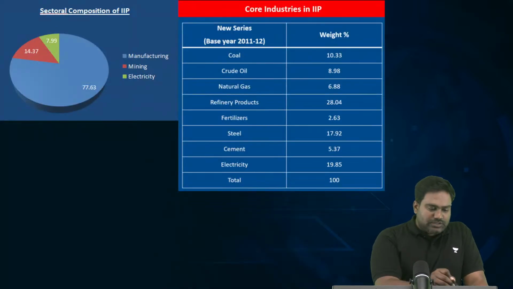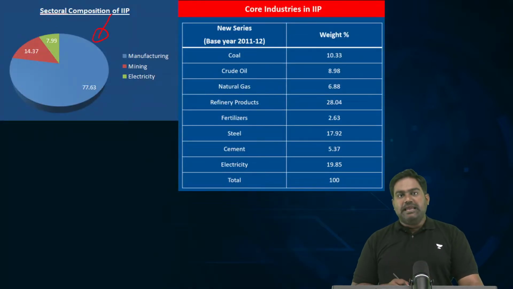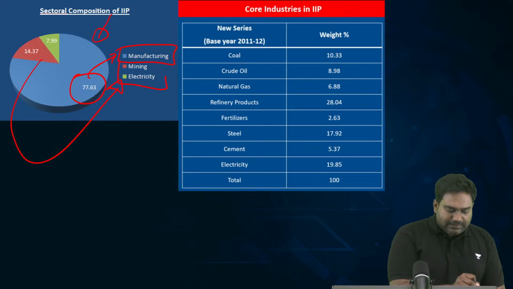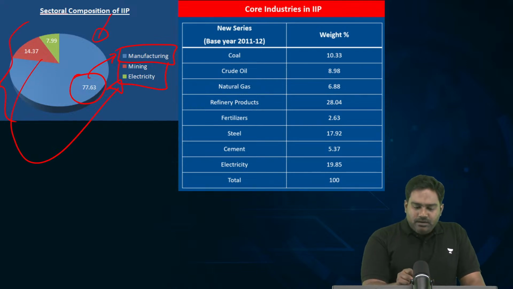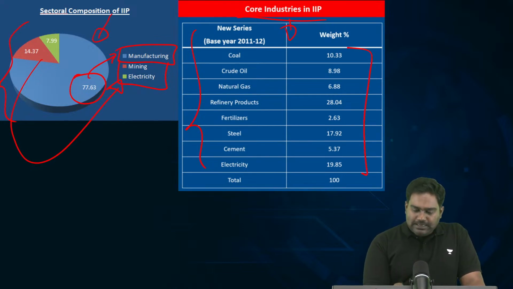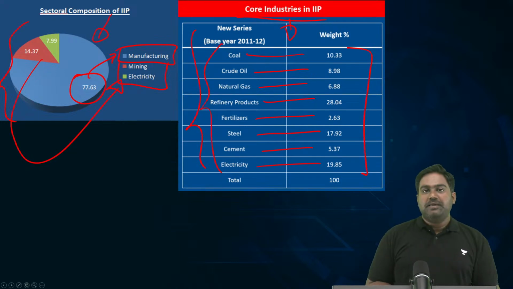Understood? So this is the breakup of IIP index. Majority of the weightage is for manufacturing, rest for mining and electricity. Then these are the core industries, the 8 core industries which are part of the IIP: coal, crude oil, natural gas, refinery products, fertilizer, steel, cement, electricity. So please know these basic details about IIP.